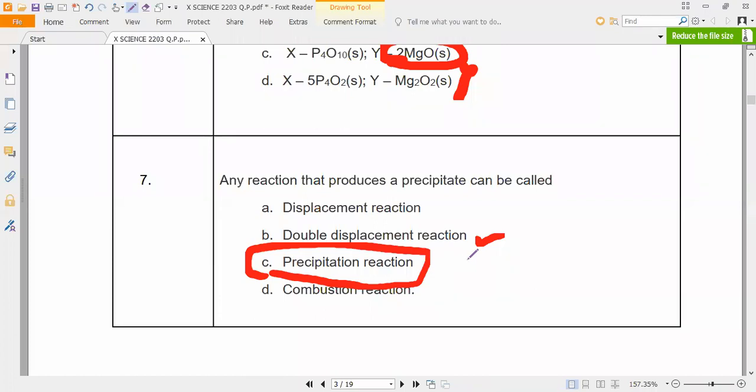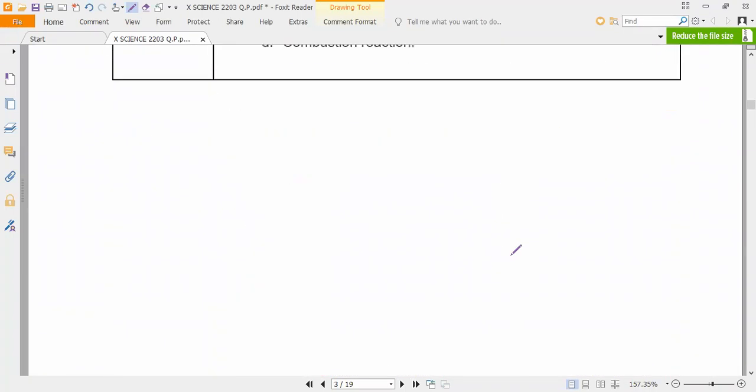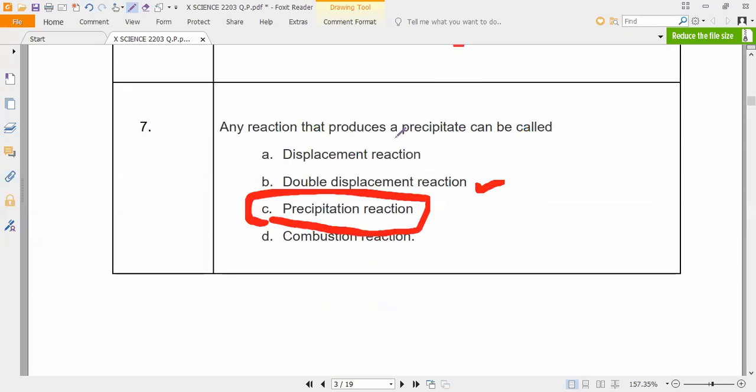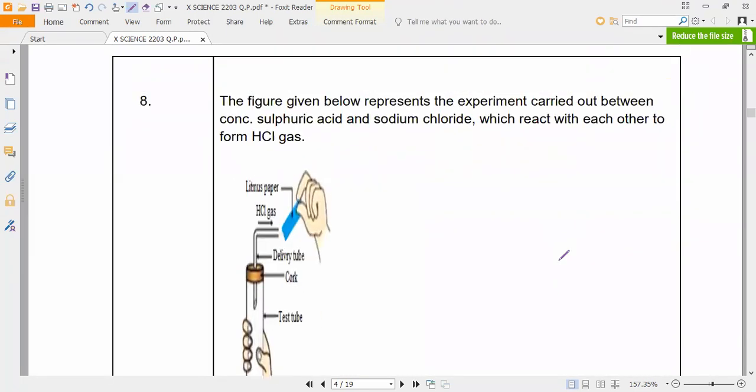So if they have given A and B like that as options, then it is both. But here they are particularly asking about the precipitate. So what is the correct answer? Precipitation reaction, option C. Understand? That is how to remember it. Next question.